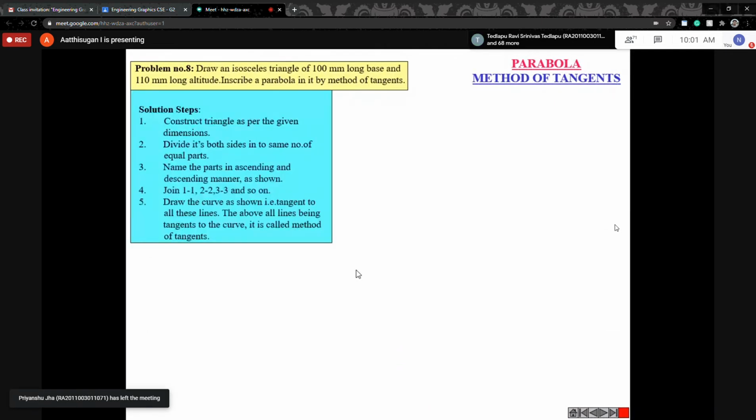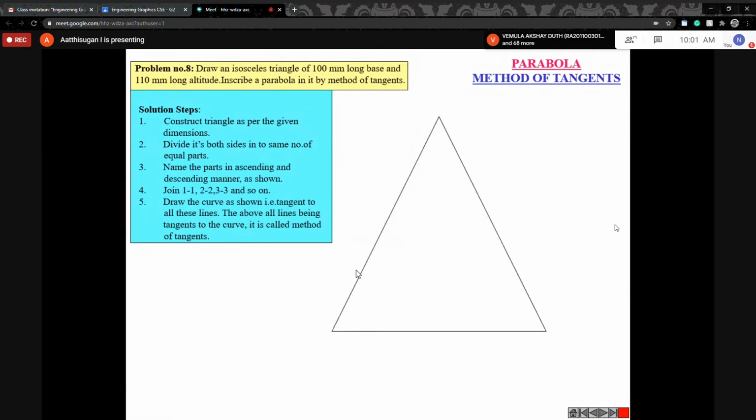So this tangent method. Your question is given as 180. The length is 100 mm, height is 80 mm. So you draw the triangle. In the tangent method, first you draw the triangle. This length is the bottom length, 100, no problem, leave it. But this height is another one from the center point, the apex point, the axis height. Remember the axis height is double your height. That 80 is your height, just double it, so 160 will come.